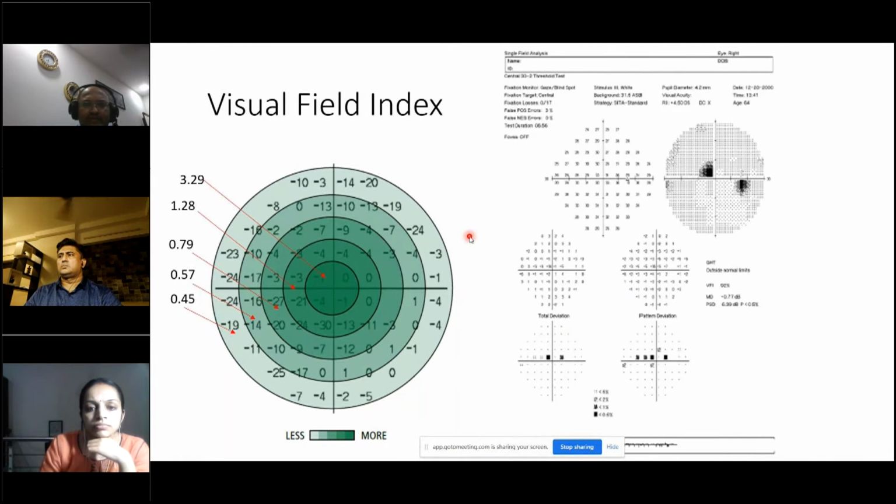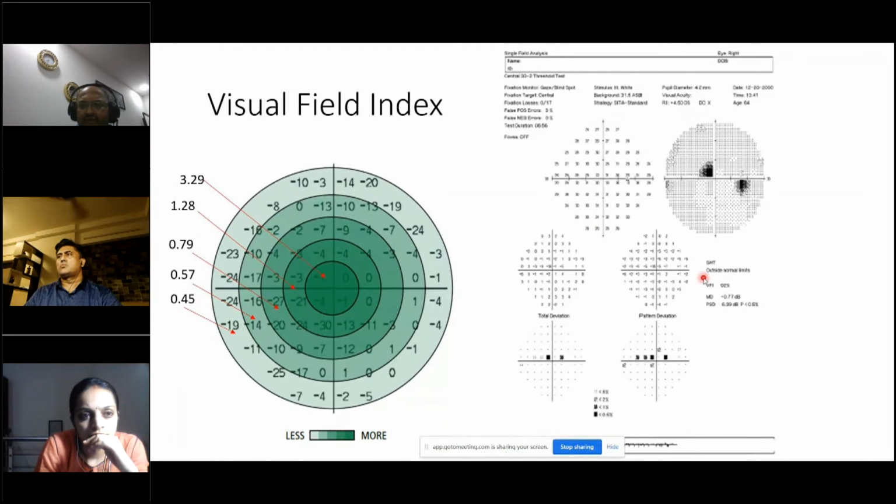Most of the ganglion cells are present, about 3.29 of them, in the central area, and then a factor of 1.28 is added to the second level of the visual field index diagram, then 0.79 to the third, then 0.57 to the fourth, and 0.45 to the next. So that's the proportion of ganglion cells in the central area which is represented in the visual cortex.